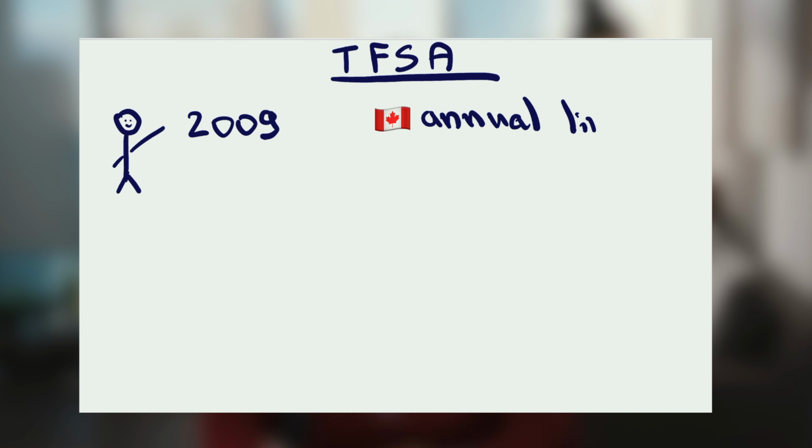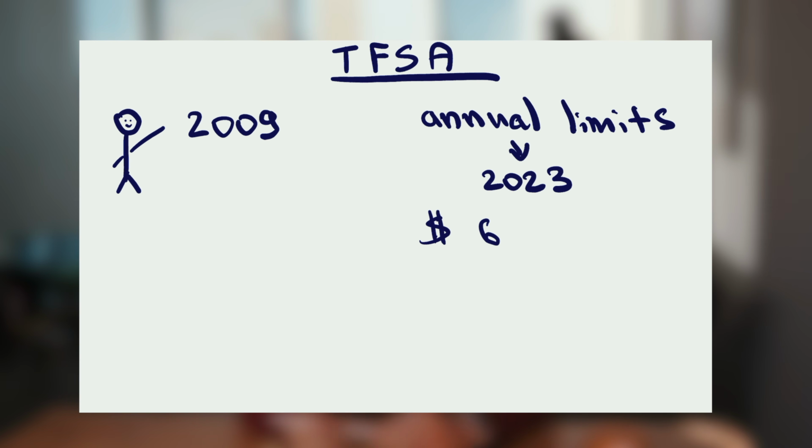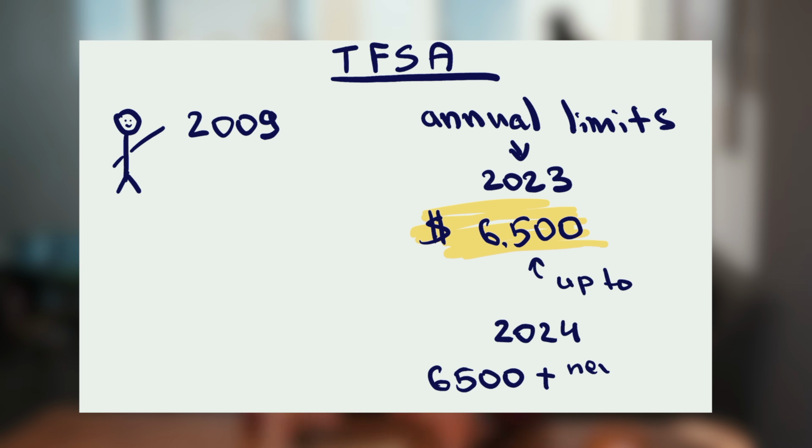The TFSA was introduced in Canada in 2009, and since then it has become a popular way for Canadians to save for their future. Contributions to a TFSA are limited by the government, and these limits are adjusted each year. For instance, the annual TFSA contribution limit for 2023 is $6,500. This means that you can contribute up to $6,500 to your TFSA in 2023. Any unused contribution room can be carried forward to future years, so the following year you can put a larger amount of money in that account.